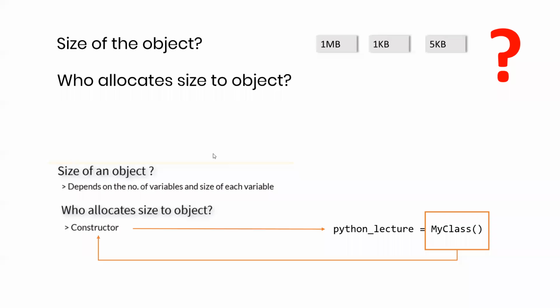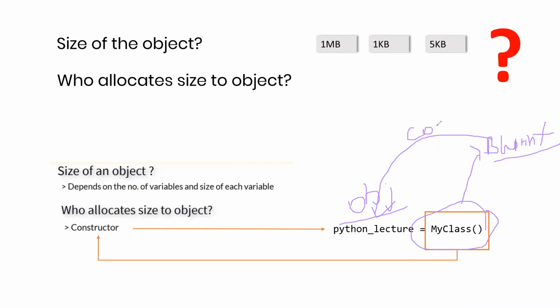Some good answers from Tanishka, Aditya, and then Abhishek. That's great. You need to understand that this is the blueprint. You remember the class name is the blueprint. And on the basis of this blueprint, this object will be created. So this blueprint name, we are calling it a constructor. It's as simple as that.